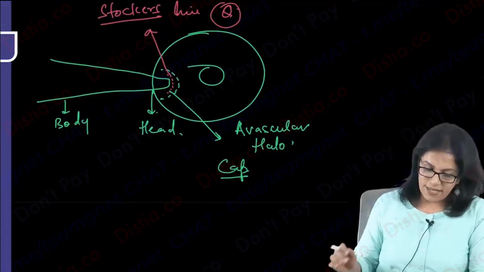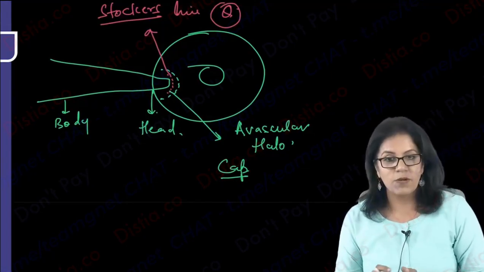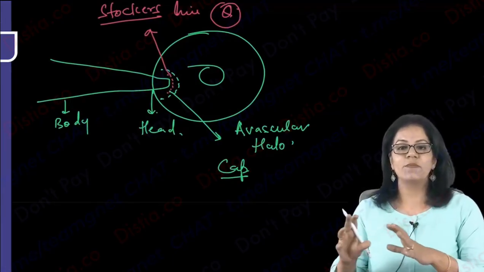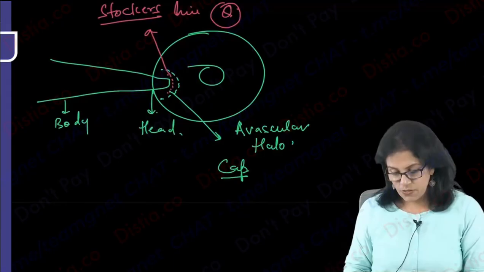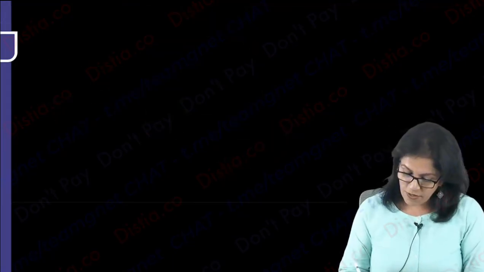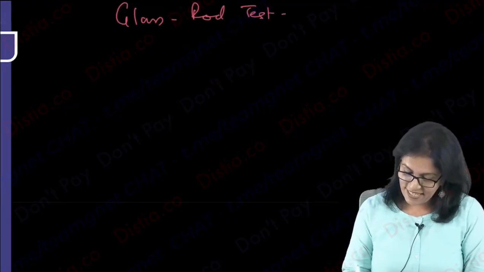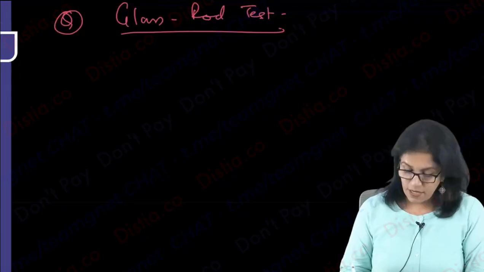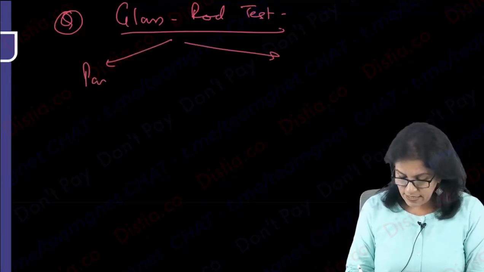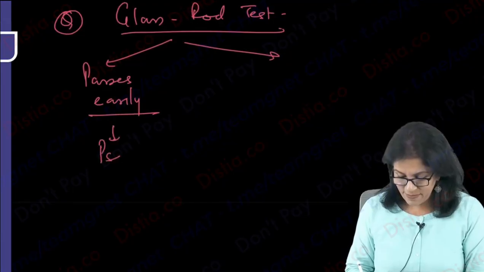Right. Okay. Then once we know the different parts of pterygium, we know what problem it can cause. Another interesting thing is, how do you differentiate pterygium from pseudopterygium? Pseudopterygium means any scarring which is looking like a pterygium. So what we go for is the glass rod test. This is again an exam question, guys. What is the glass rod test here? Pass the glass rod under the pterygium. If it passes easily, it is pseudopterygium.